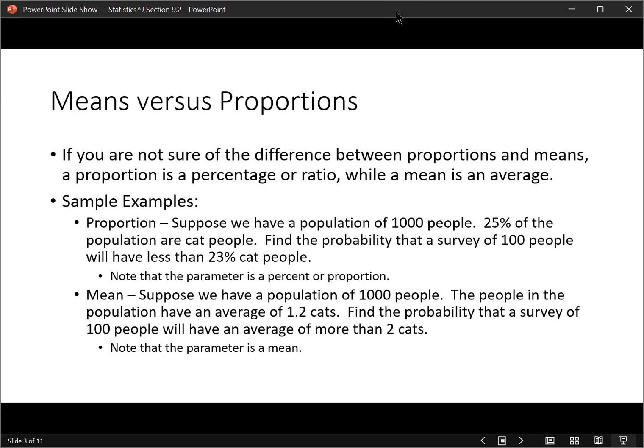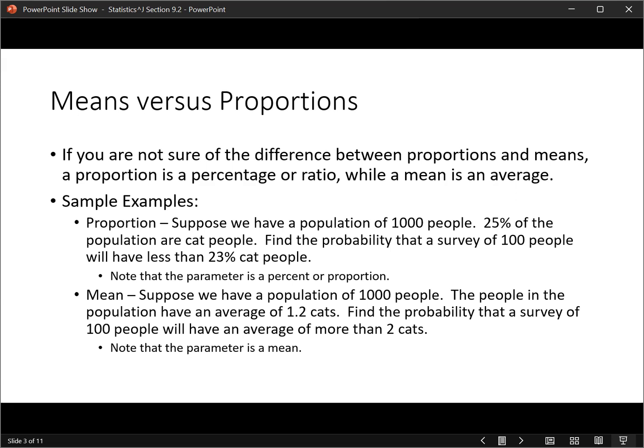Suppose we have a population of 1,000 people. 25% of the population are cat people, and you're asked to find the probability that a survey of 100 people will have less than 23% cat people. Okay, so this would be a proportion problem. These percents are treated as proportions, because you could take a percent and turn it into a proportion.